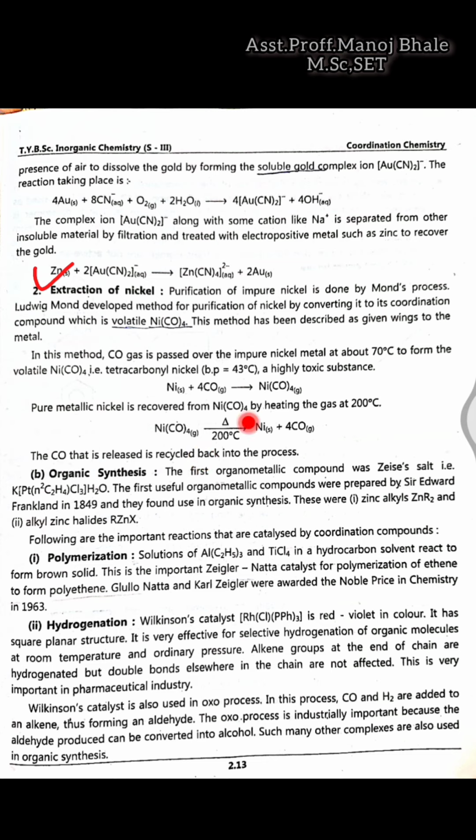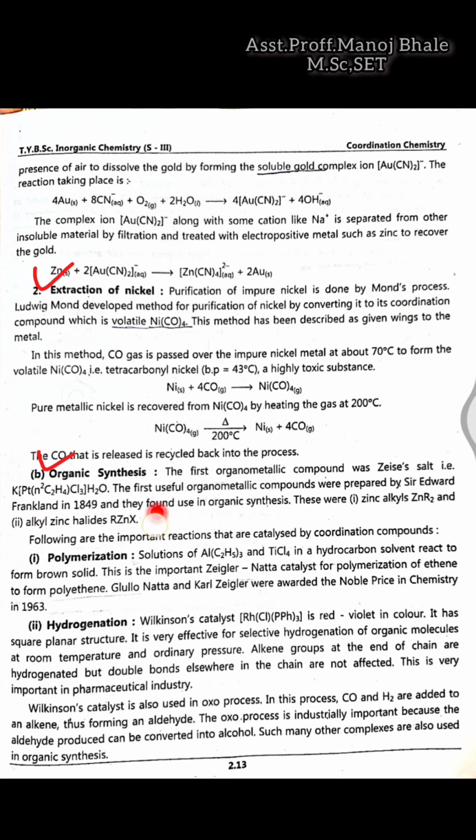at a high temperature, about 200 degrees centigrade, and there is a separation of the nickel and carbonyl. That means this carbonyl is available in the gaseous form, so we can easily separate out this nickel. Actually, this nickel which is formed here is in a purest form, much more pure as compared to the initial impure form. That means the purification process of the nickel also happens here with the use of this metal carbonyl. So that is the use of the carbonyls in the extraction of the nickel.